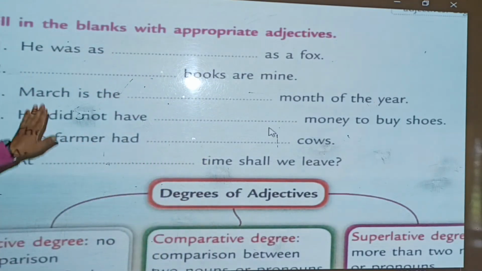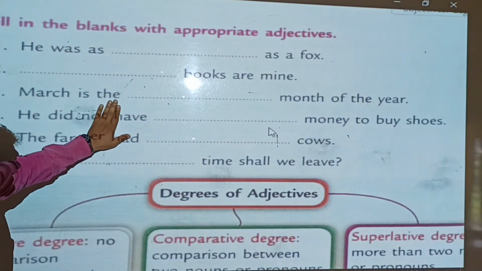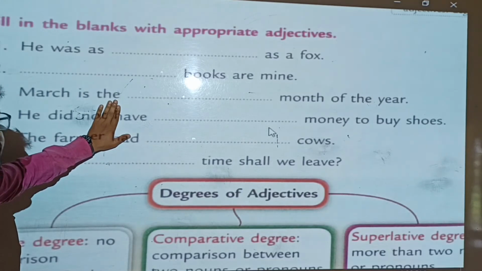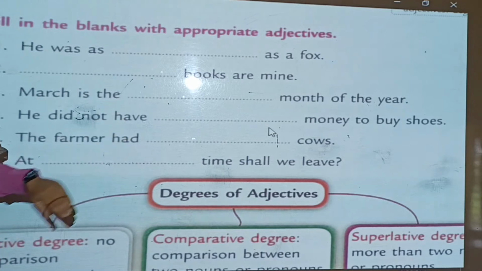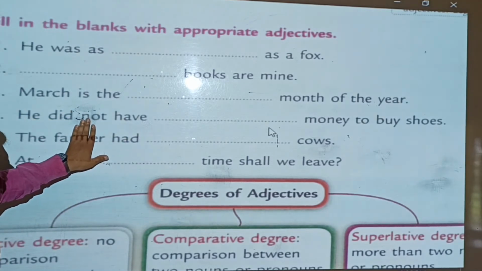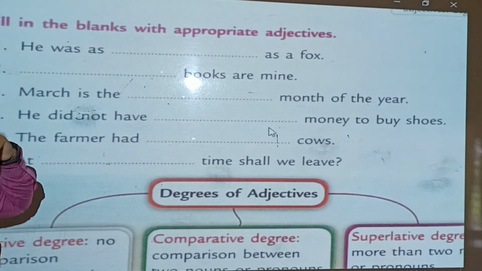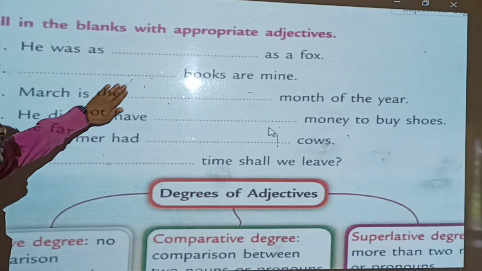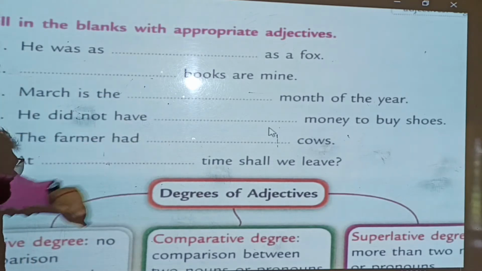So March is the dash month of the year. Big month, hottest month of the year. बहुत गर्म होता है मार्च में. Okay, गर्मी होती है. He did not have dash money to buy shoes. Much money or more money. Okay, much or more आपको लिखना है.